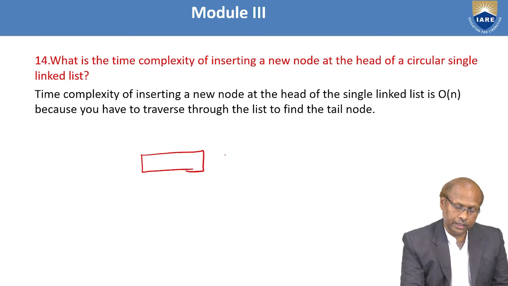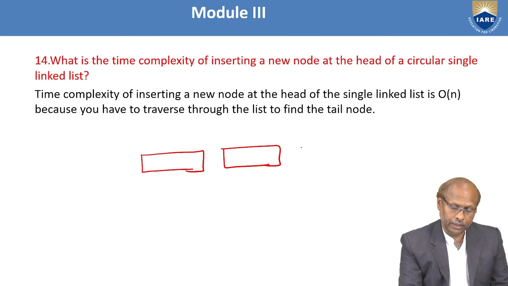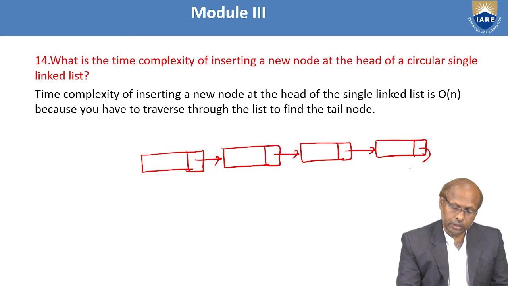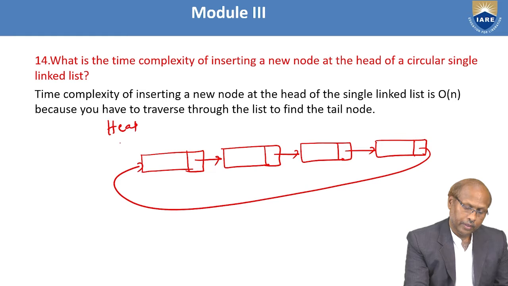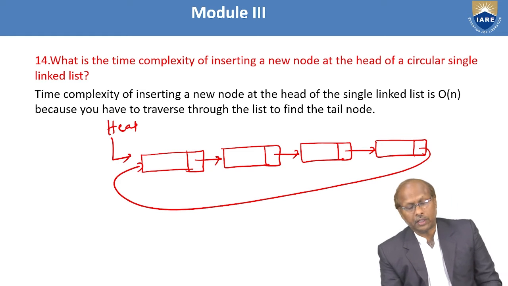Assume this is a circular linked list. First one, second one, third one, fourth one. First one is pointing to second one, second one is pointing to third one, third is pointing to fourth one, and fourth is pointing back to the first. And your head is here, pointing here.